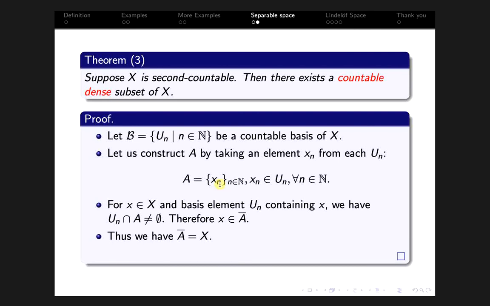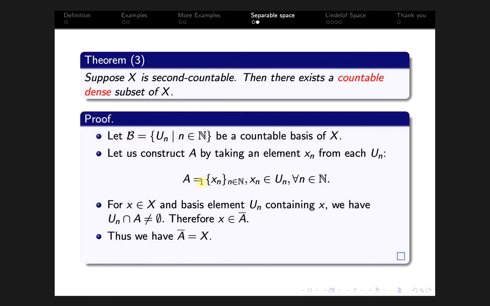If you take a point x in the topological space X, and any basis element U_n contained in the basis script B with x belonging to U_n, that is, any basis element containing the point x, then U_n intersection A is not equal to the empty set, because x_n belongs to U_n intersection A. Therefore U_n intersection A is non-empty.